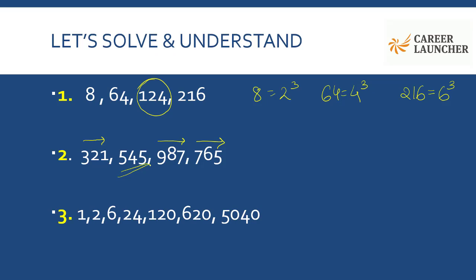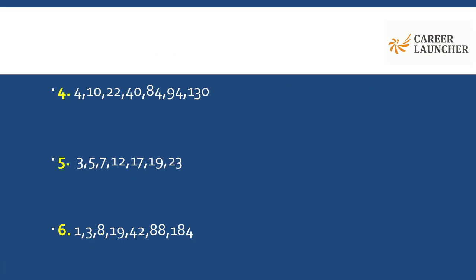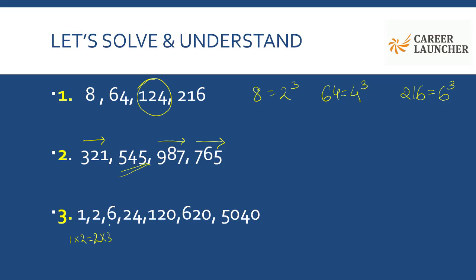Let's have a look at the third question, which is 1, 2, 6, 24, 120, 620, 5040. Okay, so I know 1 into 2 is 2. So the first number multiplied by 2 gave me the second number. 2 into 3 is 6. 6 into 4 is 24. 24 into 5 is 120. So I can see what I am doing: into 2, into 3, into 4, into 5.